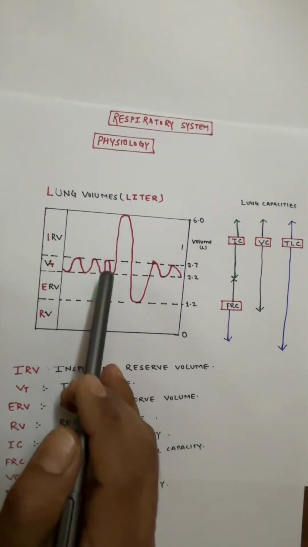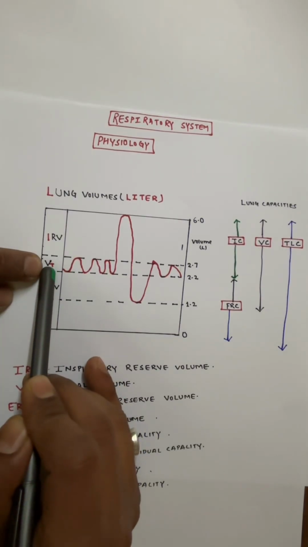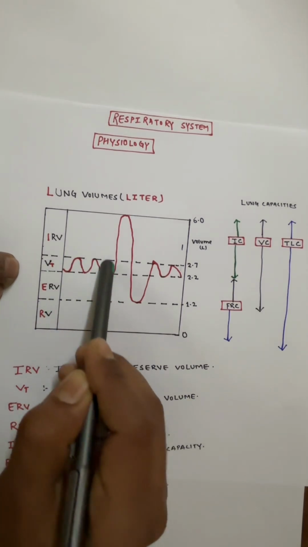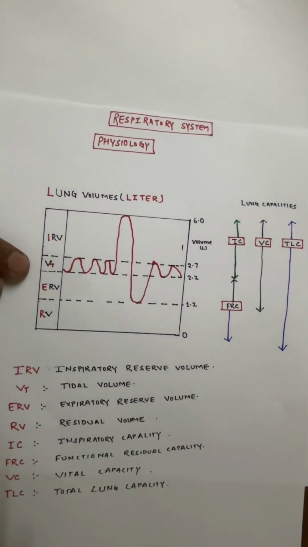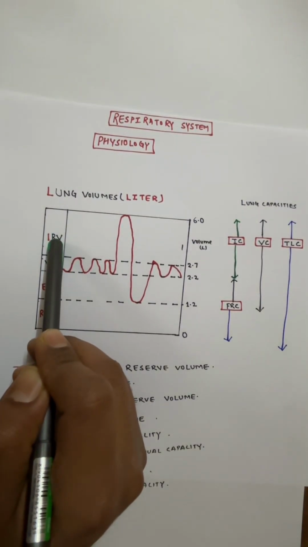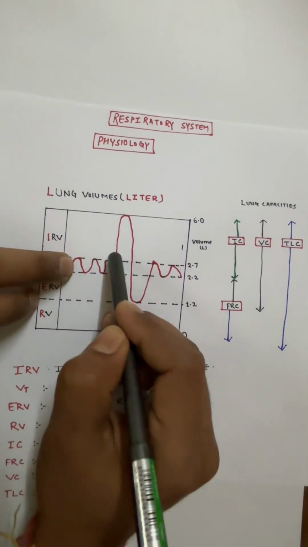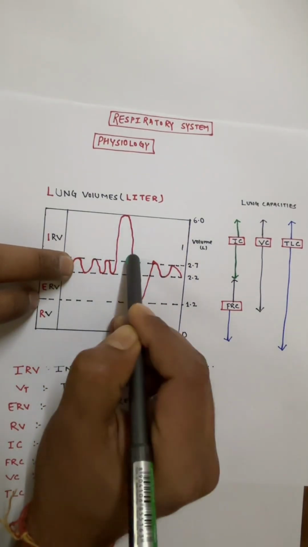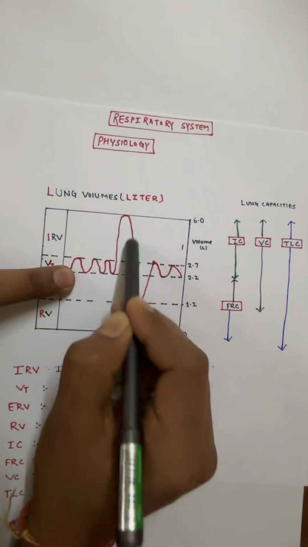Now we'll try to understand this figure from the volume point of view. This is tidal volume. We all know that it's the air that moves into the lungs with quiet inspiration. This much area is the tidal volume. Now we'll see the inspiratory reservoir volume. It is the air that can still be breathed in after a normal inspiration. So this is our normal inspiration, and this much air is what we can still breathe after normal inspiration. That is your inspiratory reservoir volume.